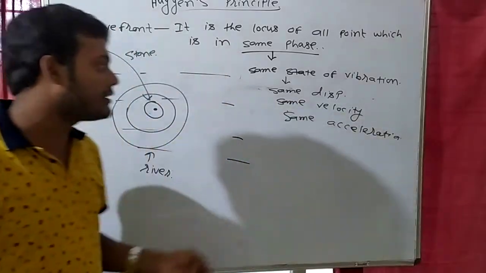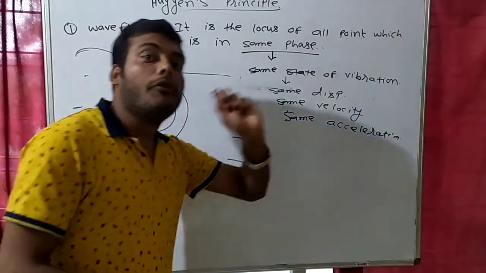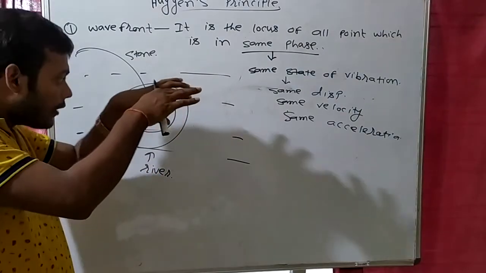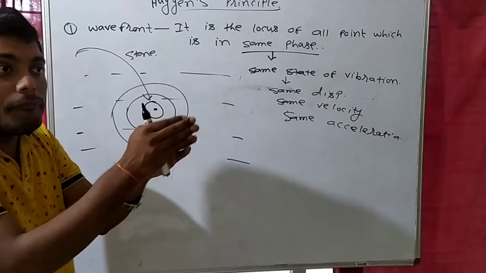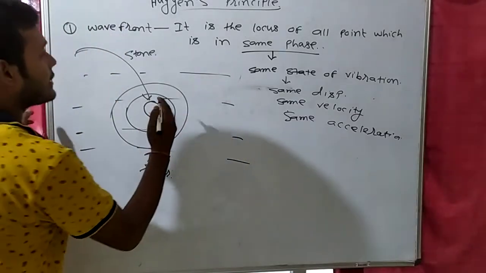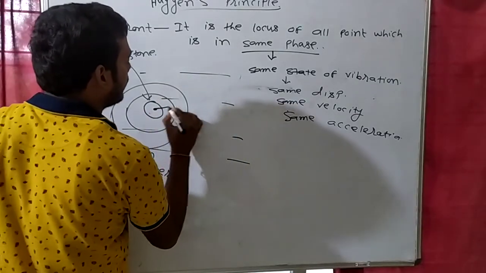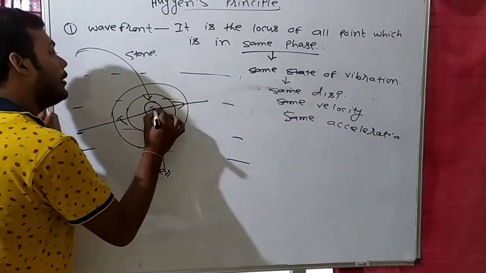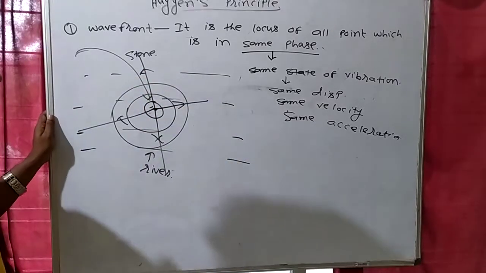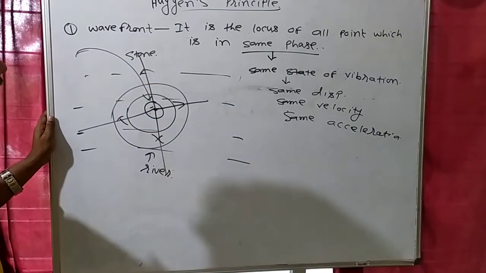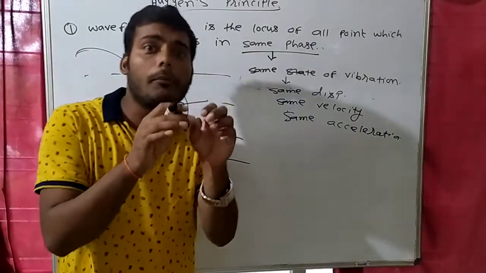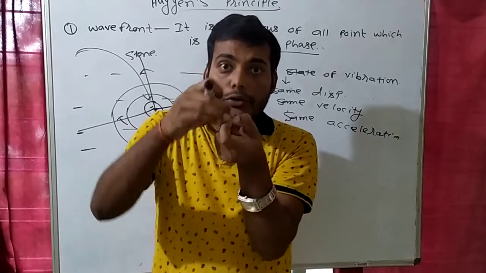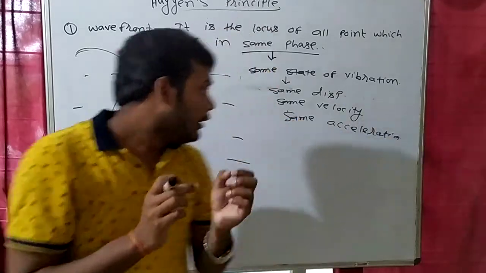Everyone has done this thing when you were a child. We were throwing a stone in the river, and after throwing the stone, some wave was generated, and the wave will propagate like this. First this wave will move, then this wave will move like this. So this wave will move in all the directions. And in which shape will it move? In the spherical shape, like this. For example, suppose this is a bulb, so the bulb will give light in this direction also.